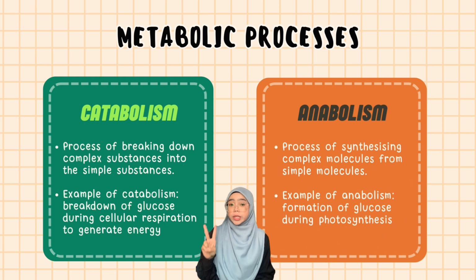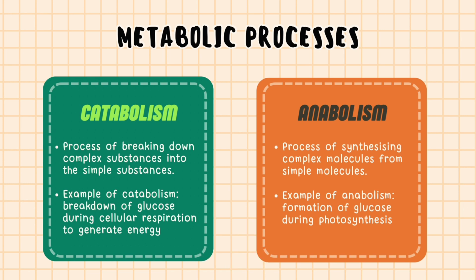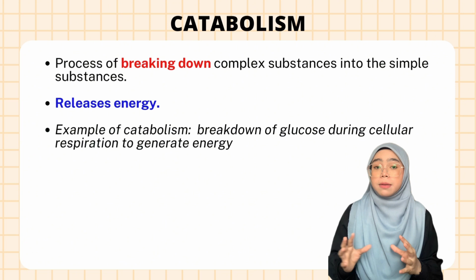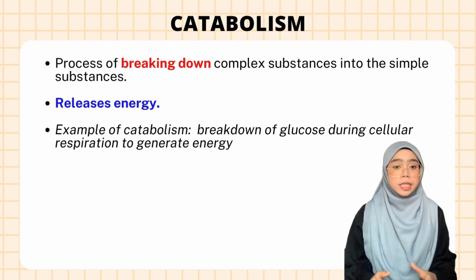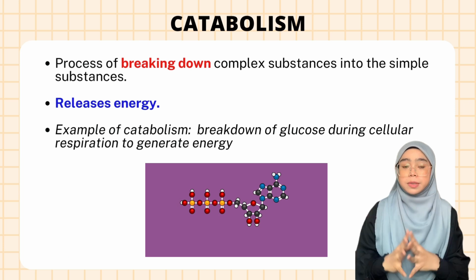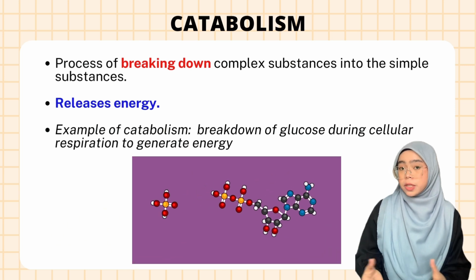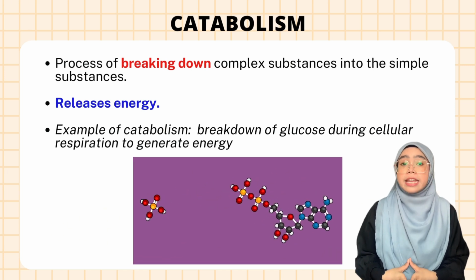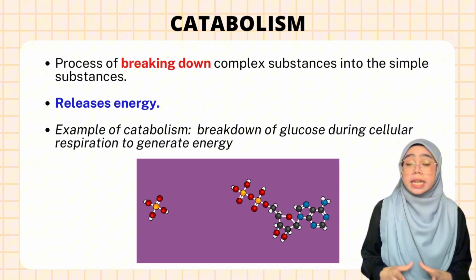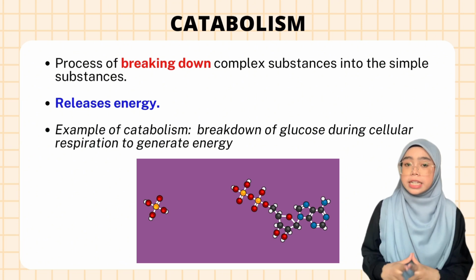Let's look at these two types of metabolic processes, which are catabolism and anabolism. Catabolism is defined as the process of breaking down complex substances into simple substances. For example, here we see a complex substance made up of many atoms. So when it's broken down to form simple substances, this reaction releases energy because the chemical bonds are broken. An example of catabolism is the breakdown of glucose during cellular respiration to generate energy.